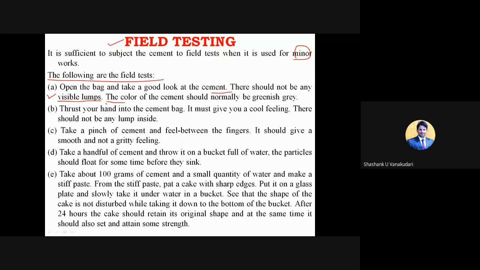And then with respect to color, the cement color should normally be greenish gray. So you need to identify which type of color it is, and in some cases when the ingredient quantities or proportions change, the color will change to a blackish green, I mean black color mixed with gray, right?